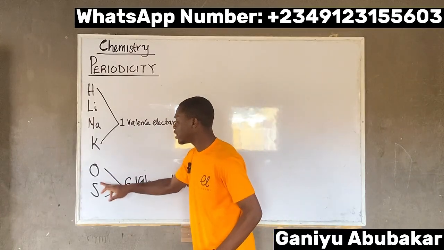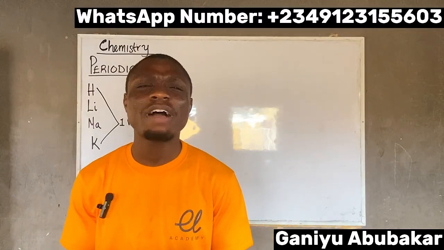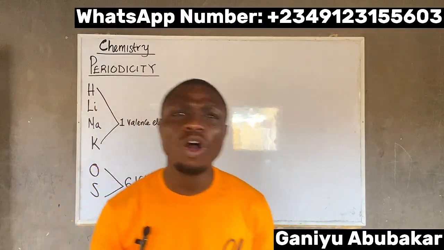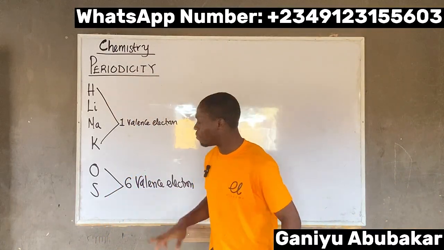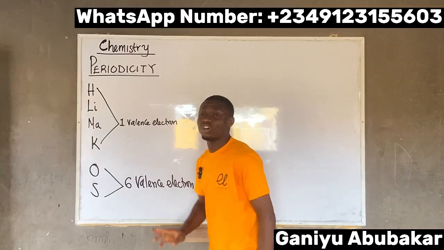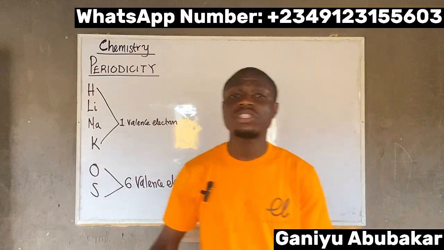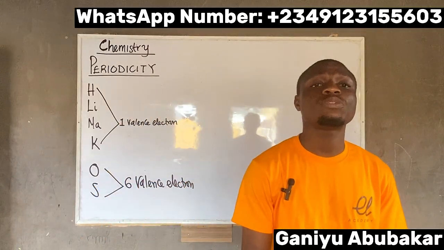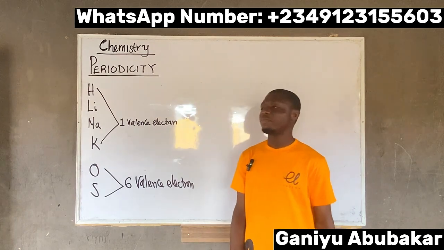Because they have 6 electrons in the outermost shell, it means they have some similarity. So oxygen and sulfur have a similarity of 6 valence electrons. Therefore, I can say that oxygen and sulfur possess periodicity. That's the concept of periodicity.